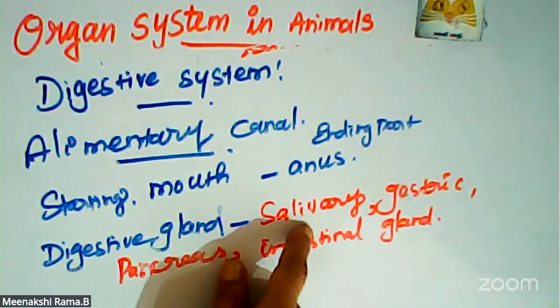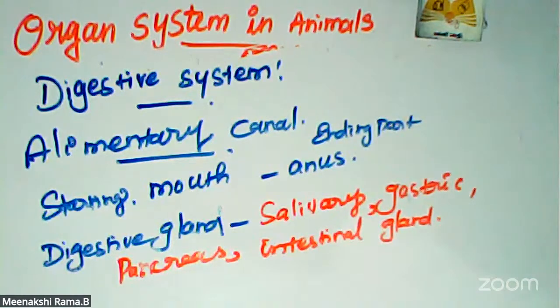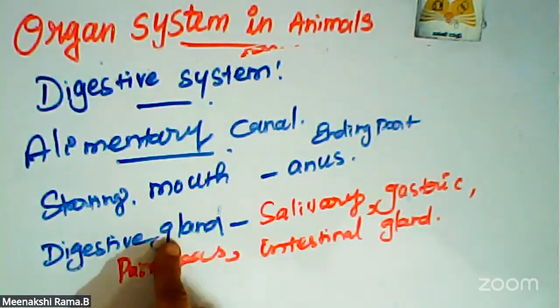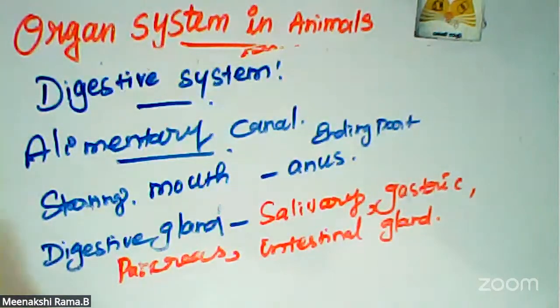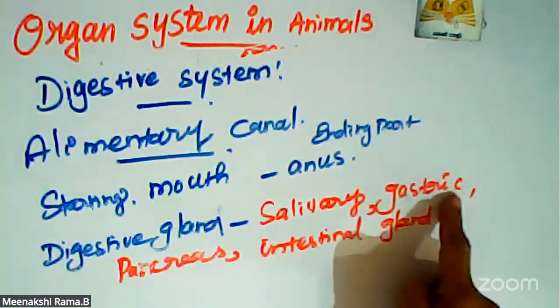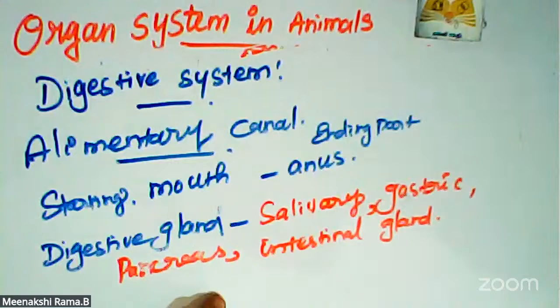The salivary gland is present in our mouth. The salivary gland secretes saliva, which also helps to break down particles and simplify complex substances. In the same way, gastric juice is secreted. The pancreas produces pancreatic juice. The intestinal glands also secrete juices. These juices also help the digestion process.